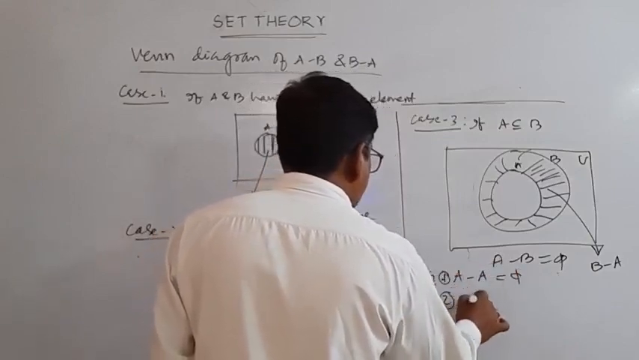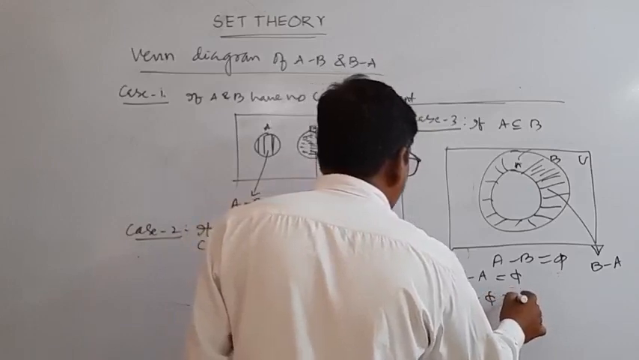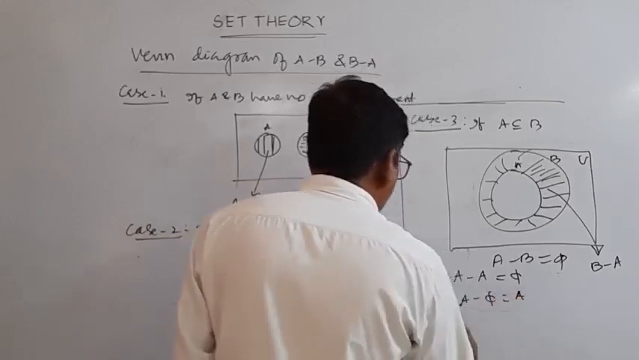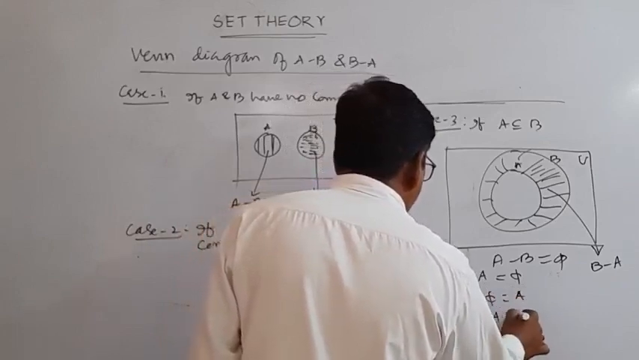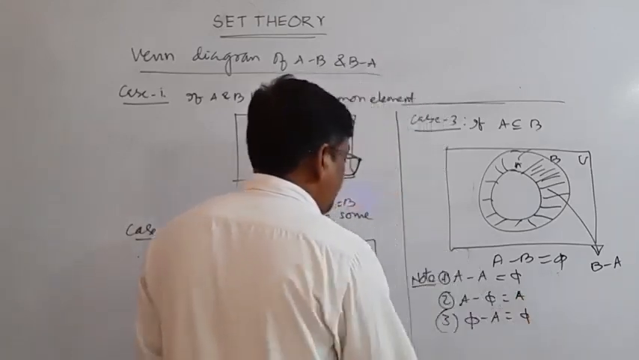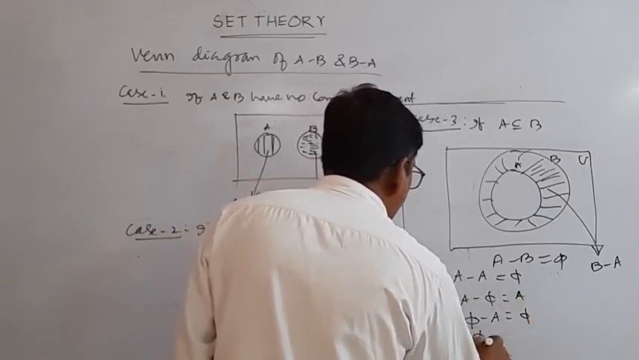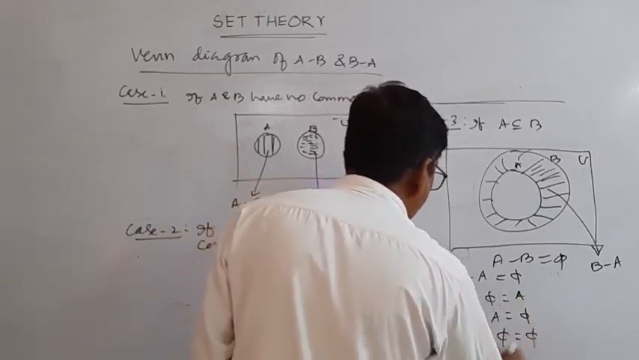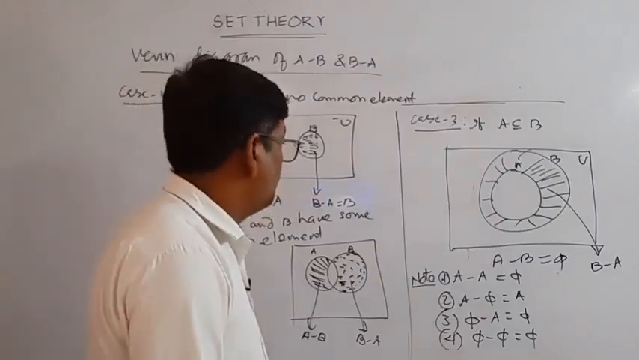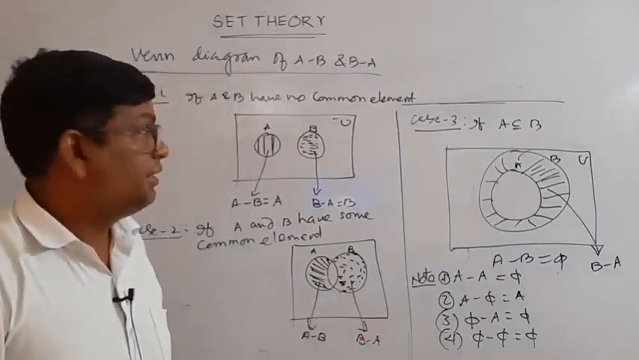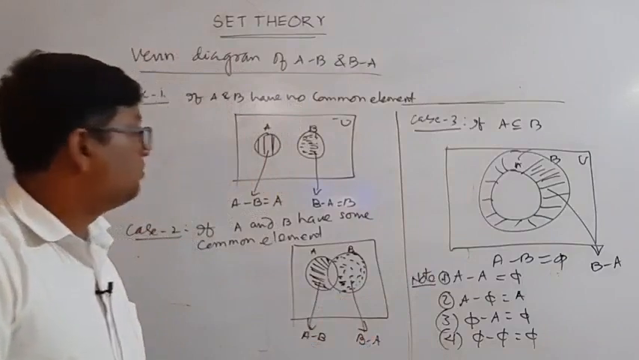A difference phi is equal to A. Phi difference A is equal to what? Phi. Phi difference phi is equal to phi. These are some notes and facts of the difference. Now, symmetric difference.